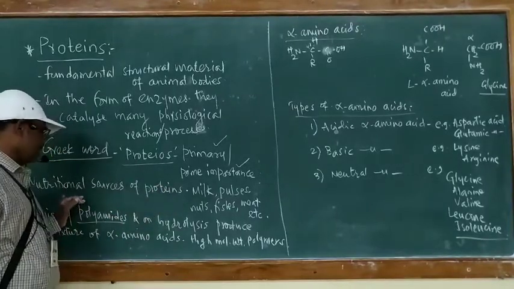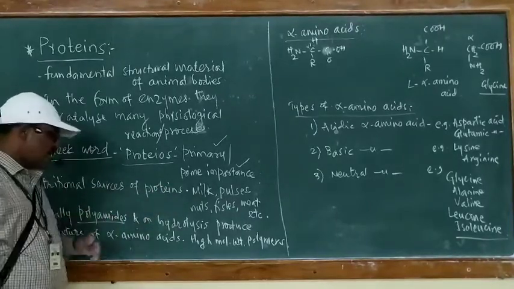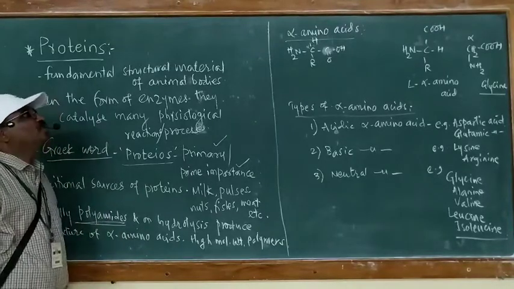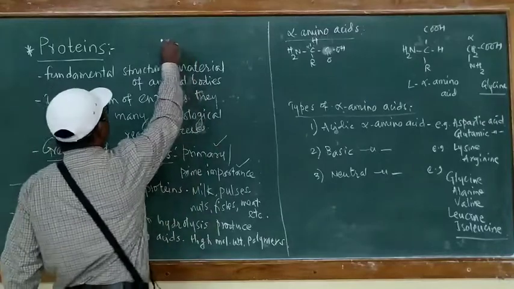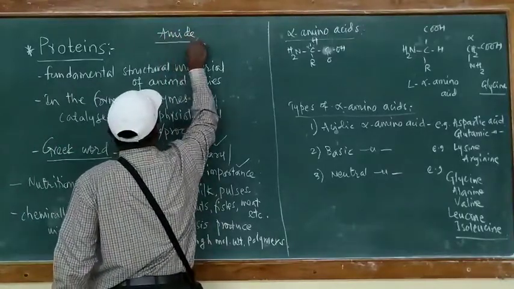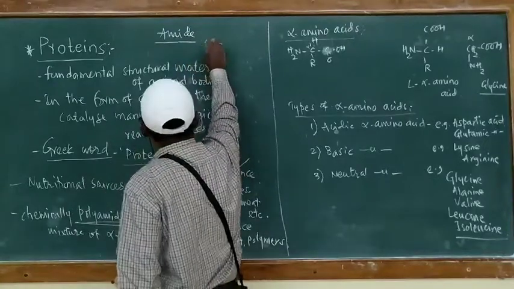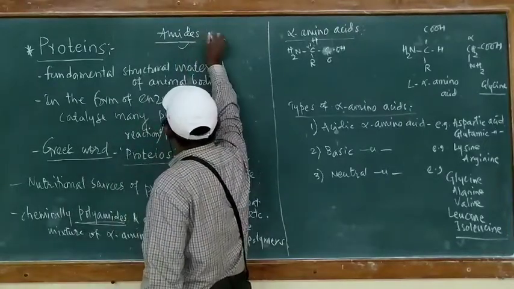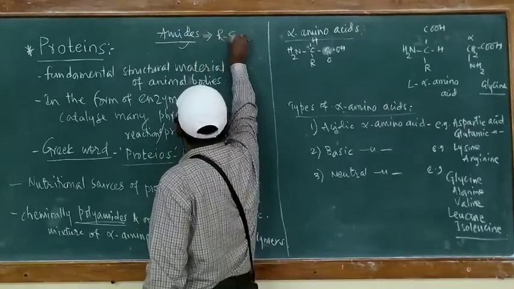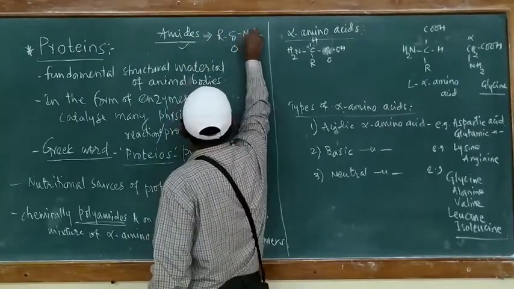Further, chemically, proteins are polyamides. You know, in the previous topic, carboxylic acids, we have come across the term amides.